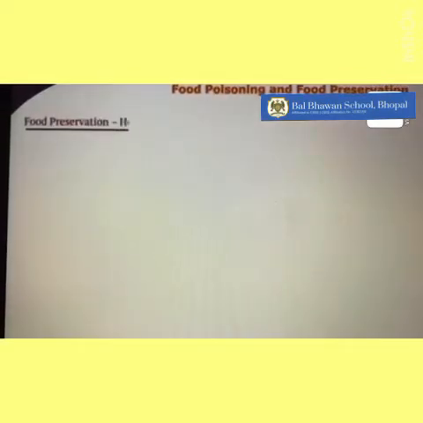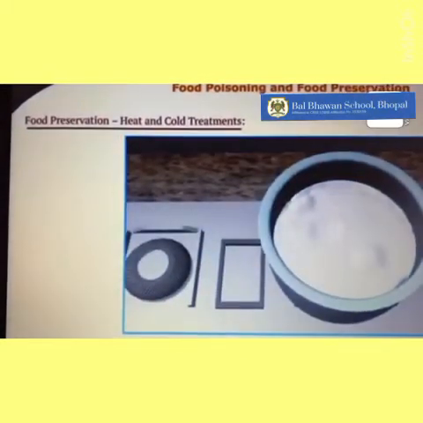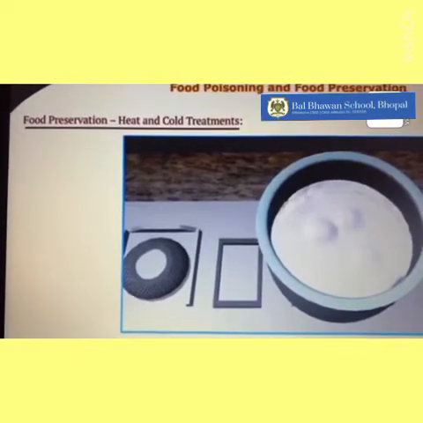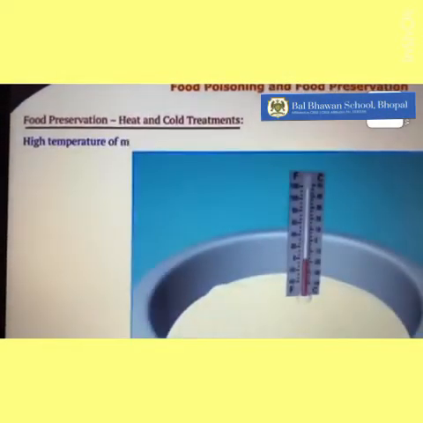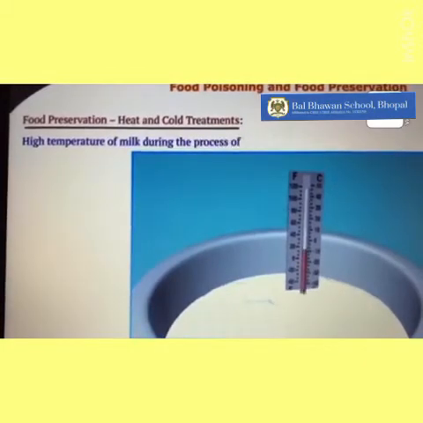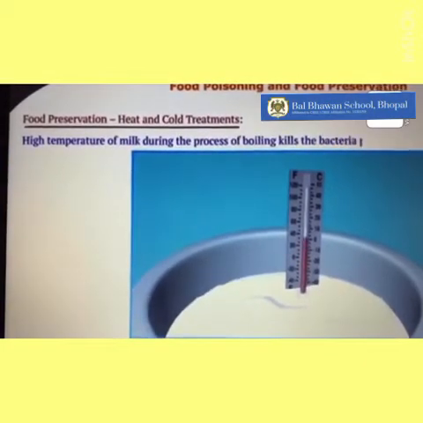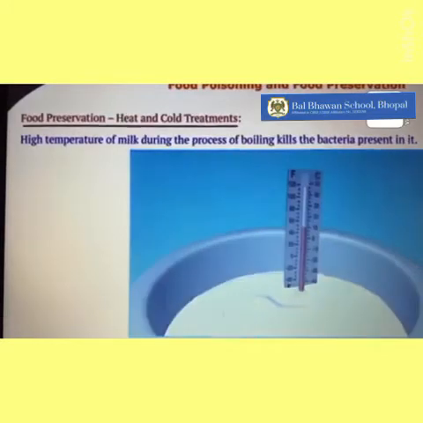Food preservation by heat and cold treatments. Why do we boil milk before it is consumed? Well, the high temperature during the process of boiling kills the bacteria present in it.